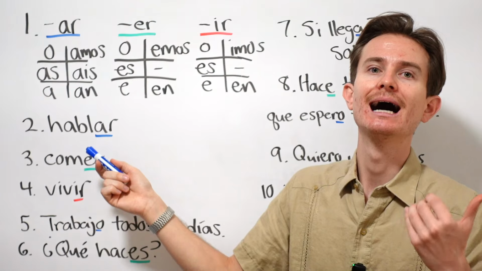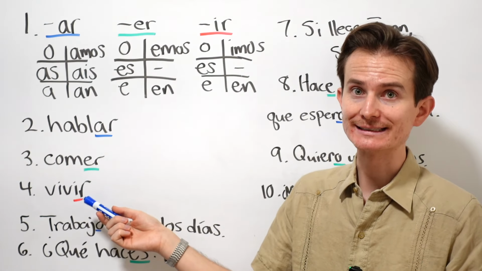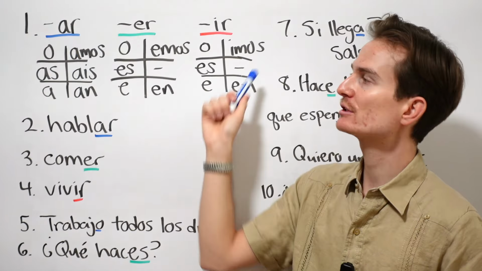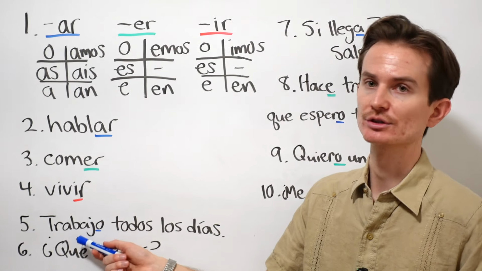They will just say hablo. Or they won't say tú comes. They will say comes. Okay? That's why understanding these tables is so important. Okay? So let's look at some examples.